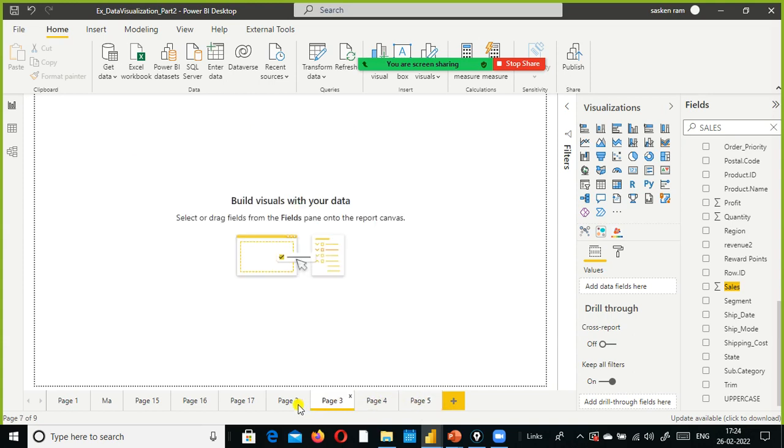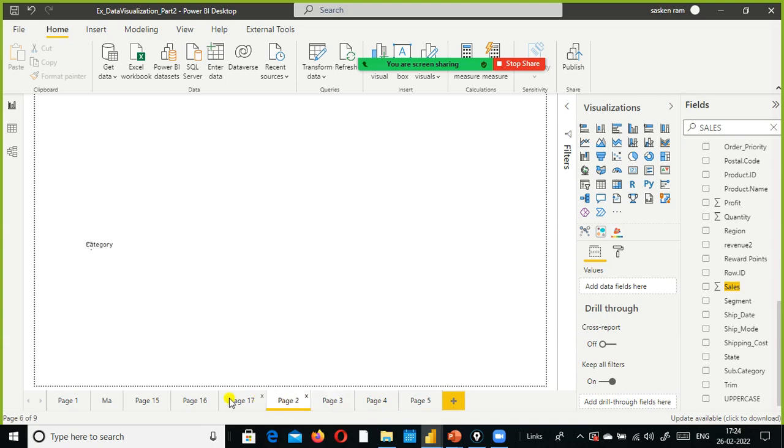And aggregations, column level total, row level total, column level subtotal, and row level subtotal, everything is possible with matrix. That is also one of the salient features of matrix. And stepped layout feature is available with matrix, and drill down functionality.